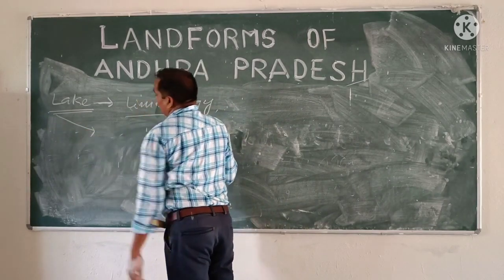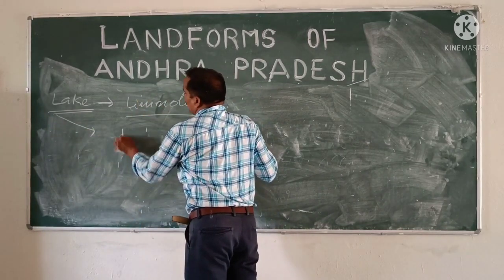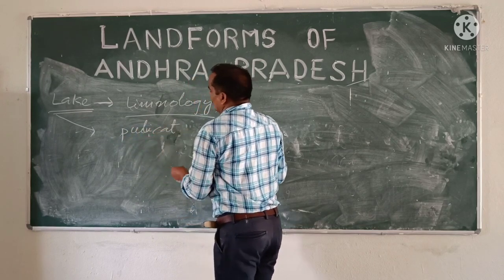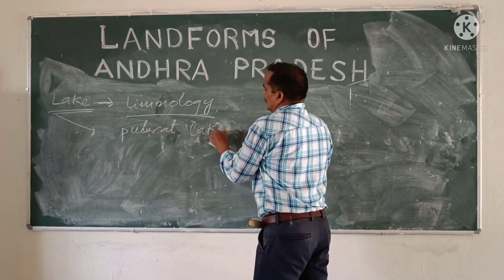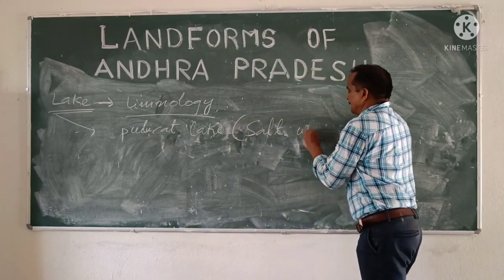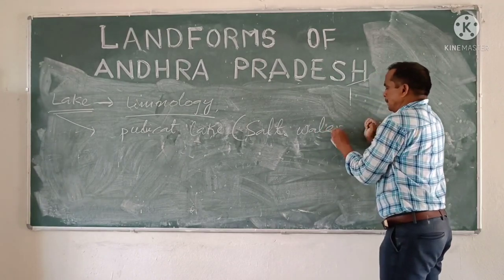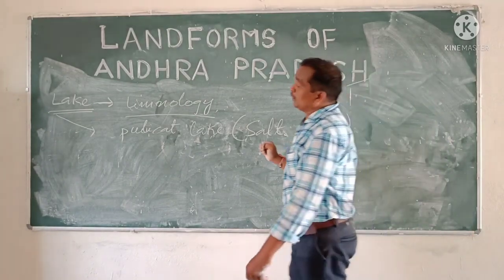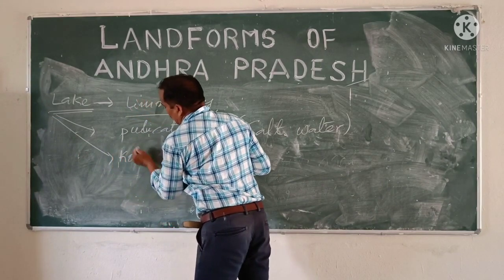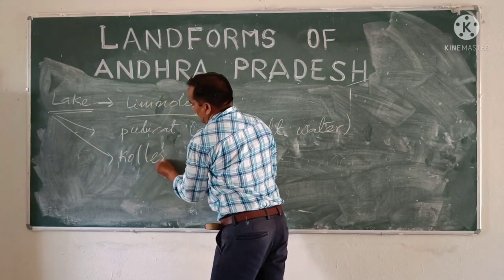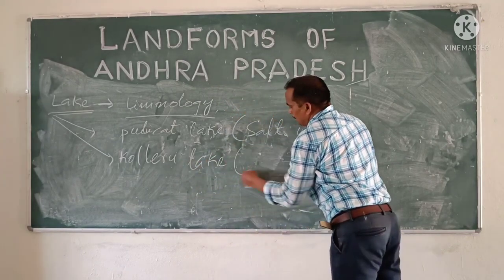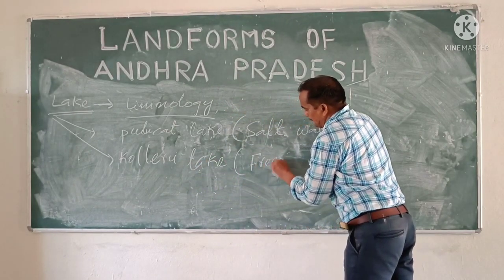So the lakes of Andhra Pradesh are Pulicat Lake with salt water, and the second one is Kolleru Lake with fresh water.